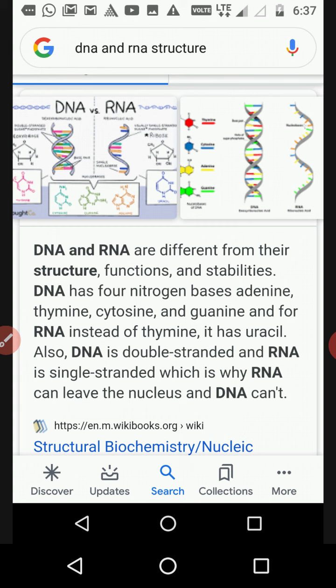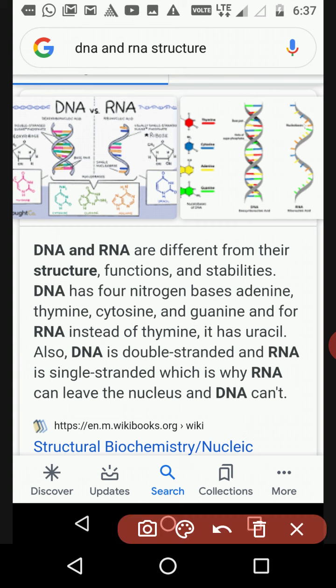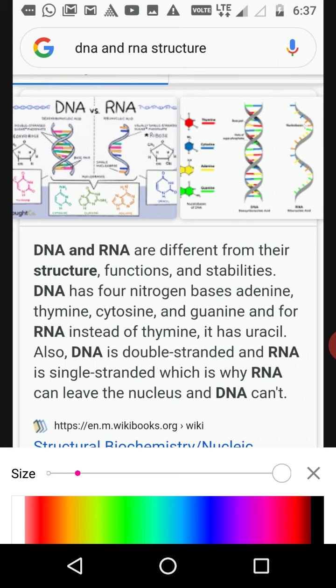That structure of RNA I have already explained to you. This is the structure of RNA, a single helix, found mostly in viruses. DNA is found mostly in eukaryotes, and RNA is found mostly in viruses and in prokaryotes.